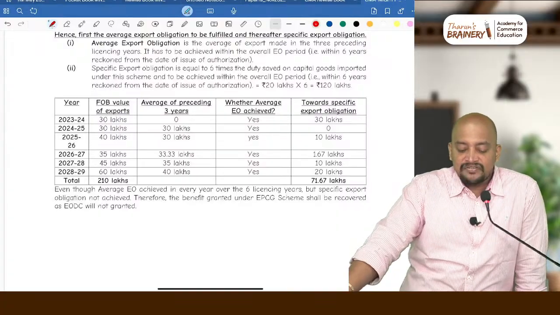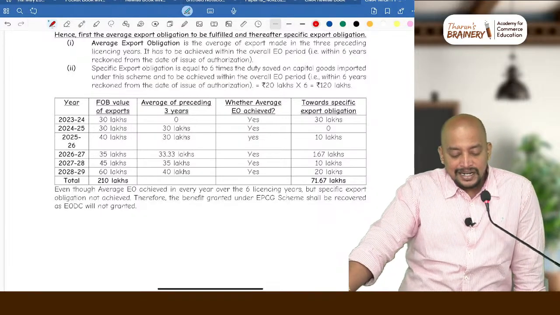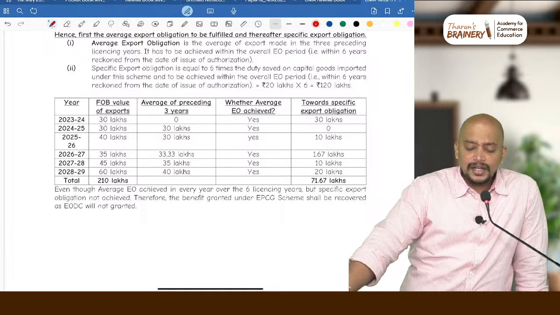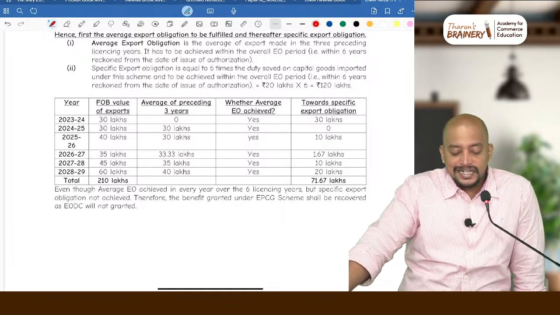33.33 lakhs. 35 minus 33.33 lakhs, so 1.67 lakhs will be towards specific export obligation. Then 45 lakhs is the FOB value of exports. Now, what is the average?